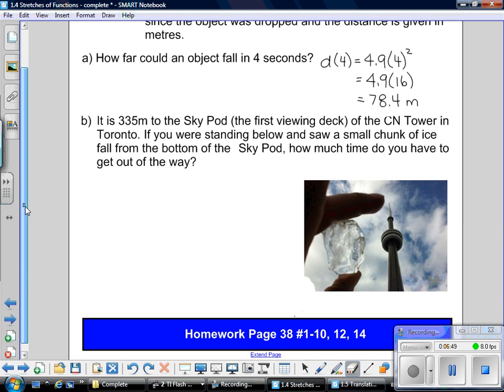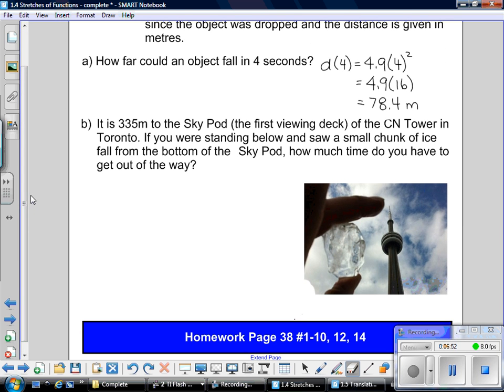Now, it is 335 meters to the sky pod. Okay, that's the first viewing deck on the CN Tower in Toronto. If you were standing below and saw a small chunk of ice fall from the bottom of the sky pod, how much time do you have to get out of the way? So this time what we have is the value for d of t, but I don't know what t is. Okay, so I know the value of my function needs to be 335 meters, but I need to find t. So all we're doing is substituting that into our equation.